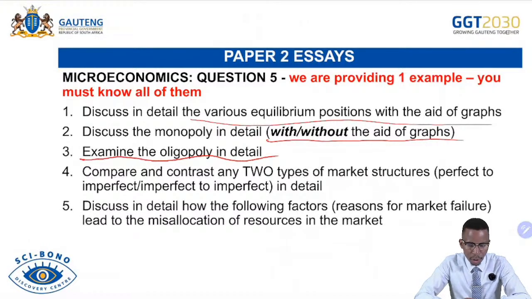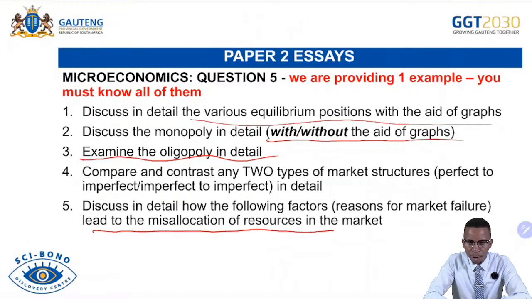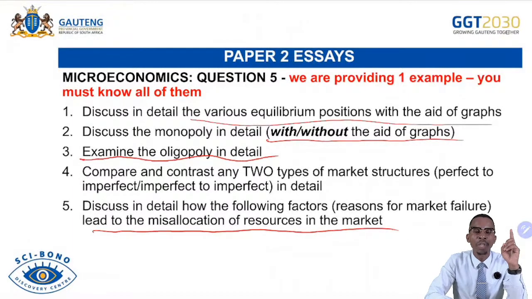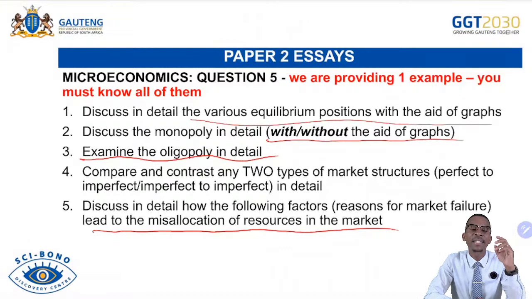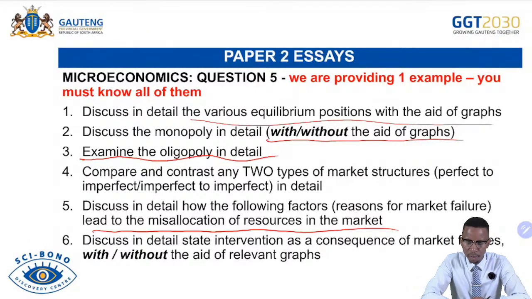And then we continue. Discuss in detail how the following factors, reasons for market failure, lead to misallocation of resources. It is very important for you to know the following. The question cannot just say discuss reasons for the market failures. It can say discuss in detail how the following can lead to misallocation of resources. So keep it in your mind then. Those are the reasons for market failures. Six of them must be discussed, but we'll see. I think we have one of those essays in there.